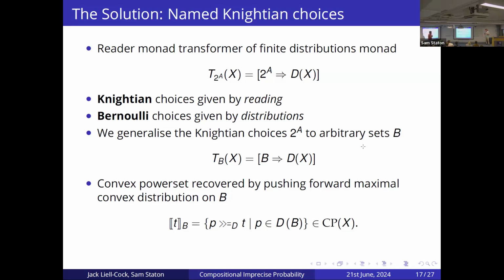So the convex sets in imprecise probability represent all possible worldviews you could have. I think generalizing them to non-convex sets is potentially possible, but you break a lot of the connection between the maths and what's happening in the real world.